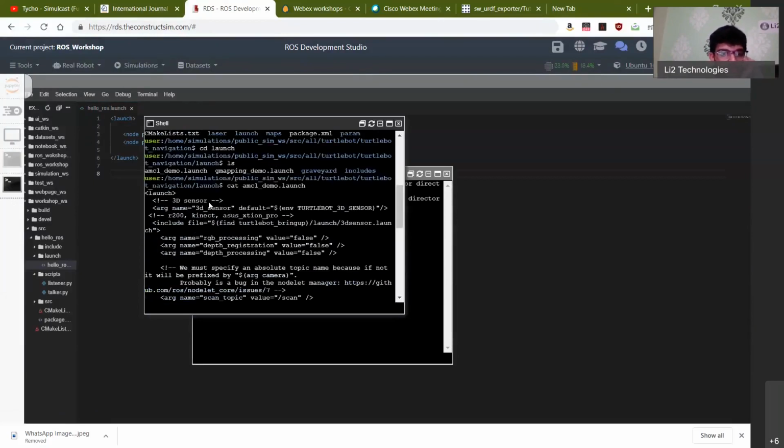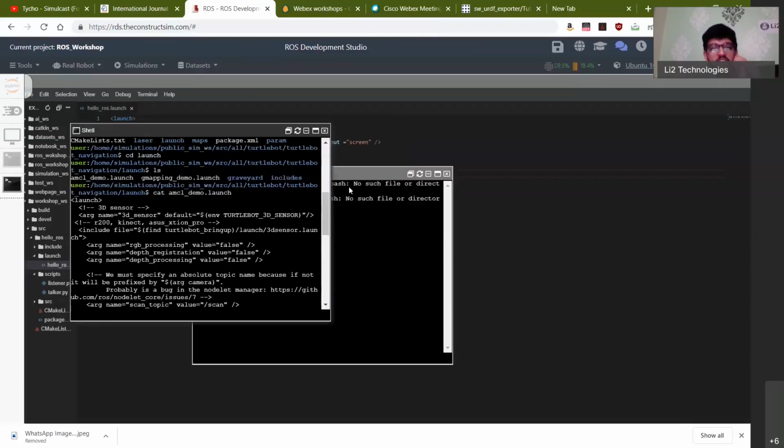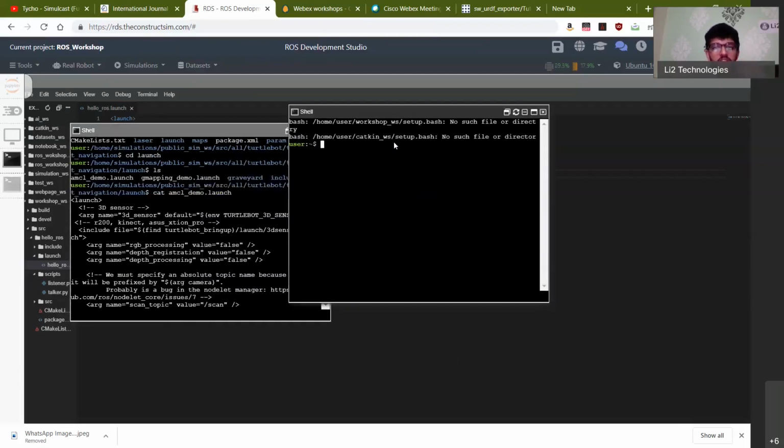You again have an argument which is called 3D sensor. Let's first launch the Turtlebot and we'll see what the Turtlebot consists of and what it looks like. You'll be able to appreciate this more.